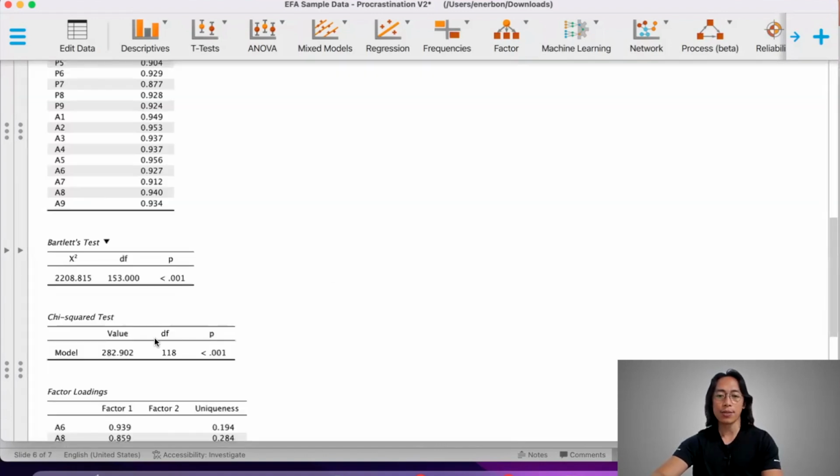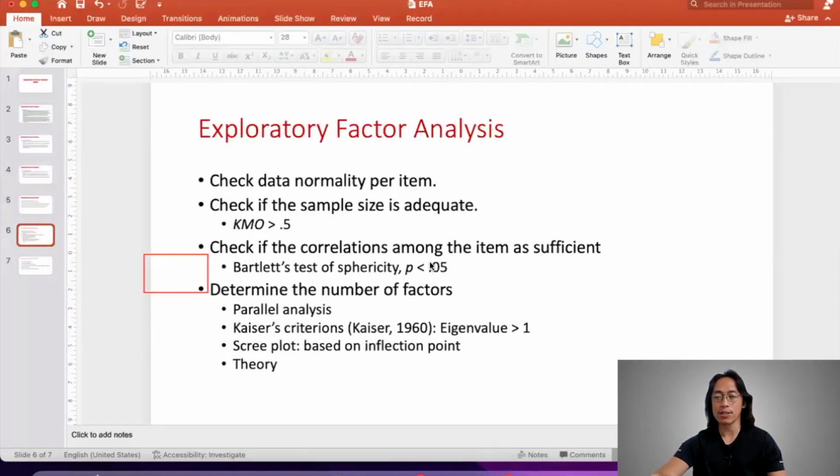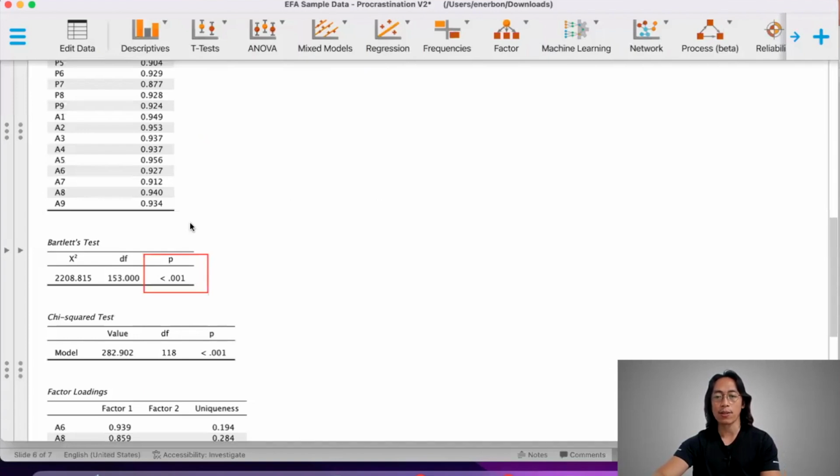So based on our Bartlett's test of sphericity, our p-value is actually less than 0.001. So that also satisfies this. So that means to say that the correlations among the items are sufficient for factor analysis. We remember that factor analysis is based on correlation.